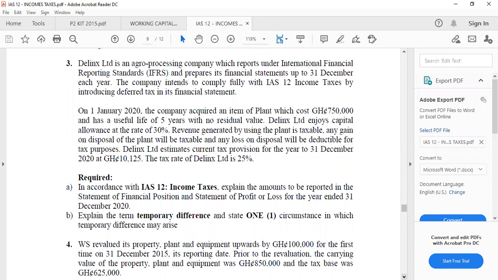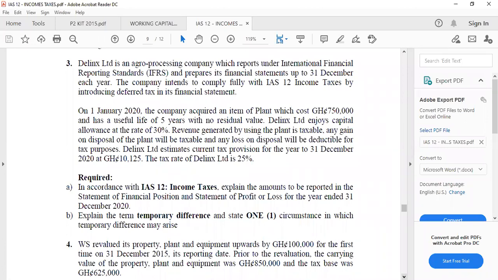So you are giving 30% as capital allowance, but you are charging 20% depreciation. What is happening? There will be a difference.